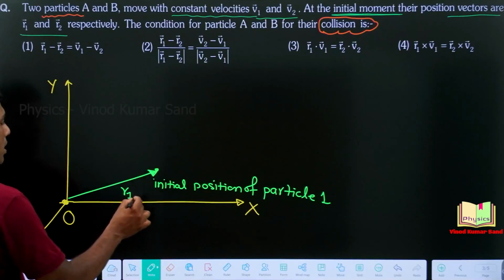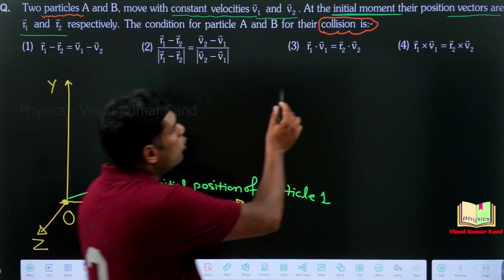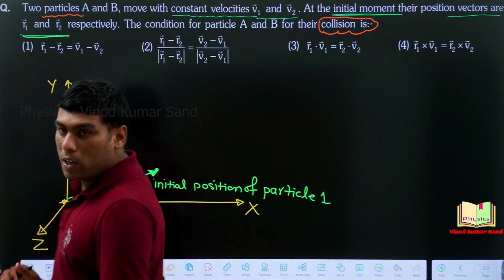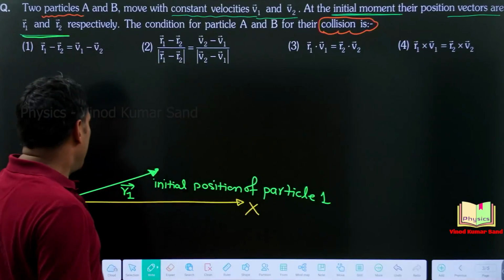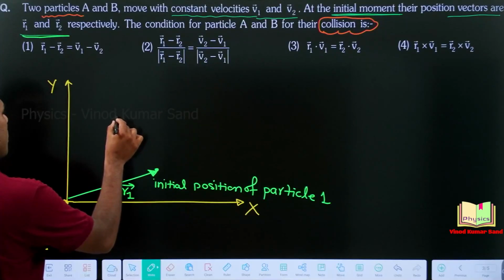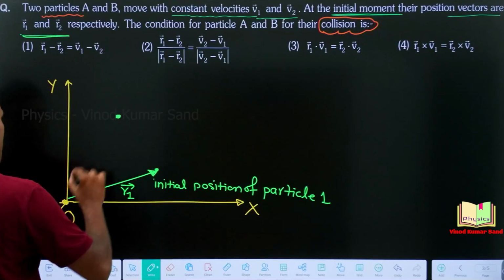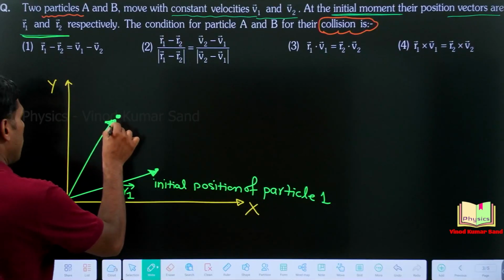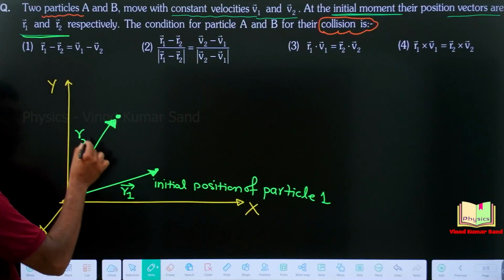It's given to us in the question. The initial positions were r1 vector and r2 vector respectively. Now, suppose at some moment the particle 2 is here. This is the initial position of particle 2. We call it r2 vector.